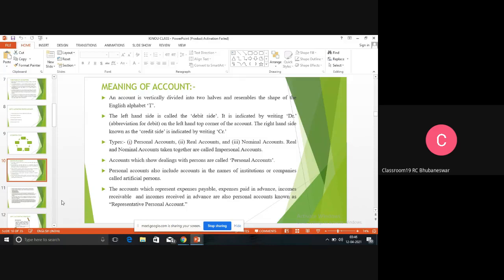What is the meaning of personal account? Now personal account means any type of person. That means Nivedita is also a person, Assis is a person, I am also a person. So when I am preparing an account, I am showing that they are the personal account. So personal account means it is a name of an individual.